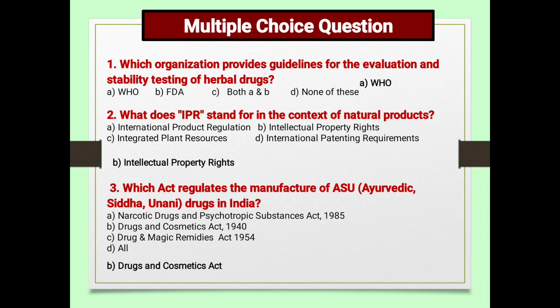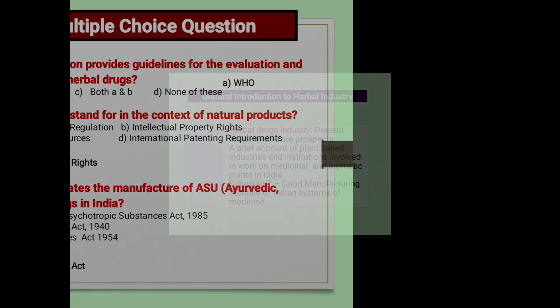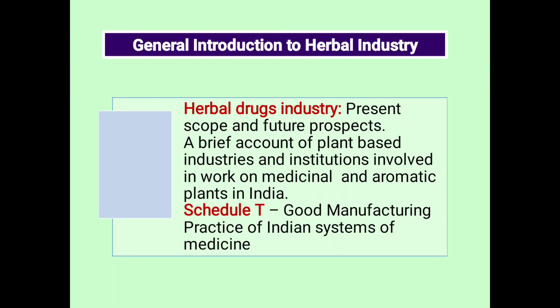Next, which act regulates the manufacture of ASU, Ayurvedic, Siddha, Unani drugs in India? A. Narcotic Drugs and Psychotropic Substances Act 1985. B. Drugs and Cosmetics Act 1940. C. Drugs and Magic Remedies Act 1954. D. All. The Drugs and Cosmetics Act 1940, that is the correct answer.